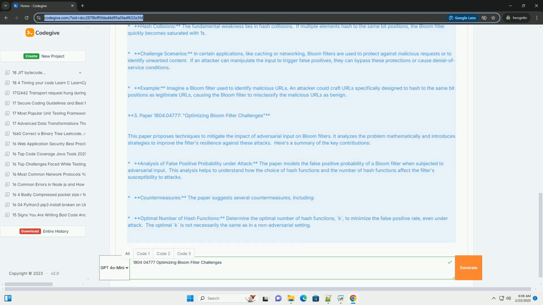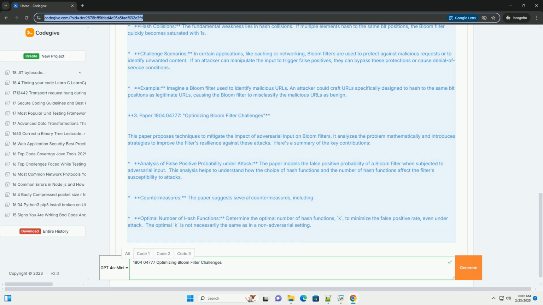2. The problem: Bloom filter challenges and adversarial input. The 1804.04777 paper focuses on the vulnerability of Bloom filters to adversarial attacks. Here's the core idea. Adversarial input: an attacker can craft input that exploits the properties of the hash functions to deliberately increase the false positive rate of the Bloom filter.